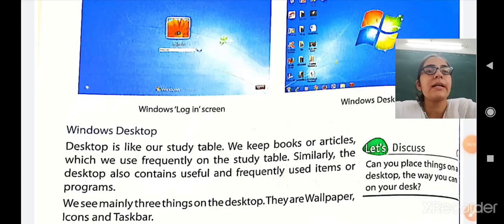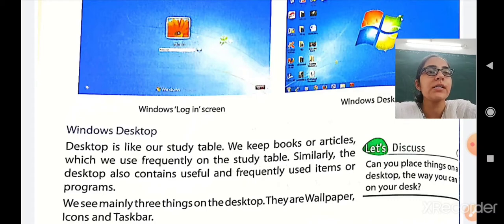The desktop is like our study table. We keep the books or articles which we frequently use on a study table. Similarly, the desktop also contains useful and frequently used items or programs. We keep the important books, which we read or use frequently, outside on our study table. So here also the desktop works like the study table.